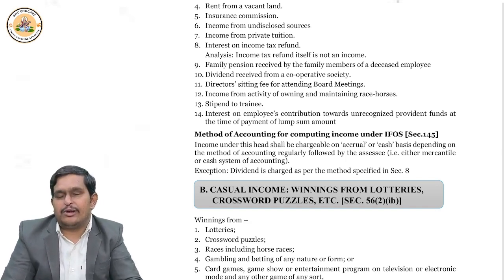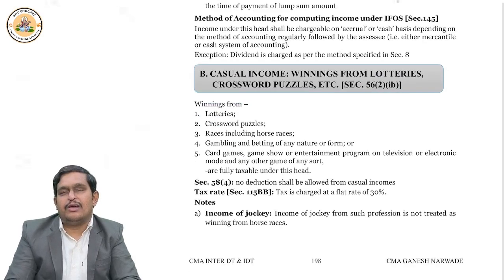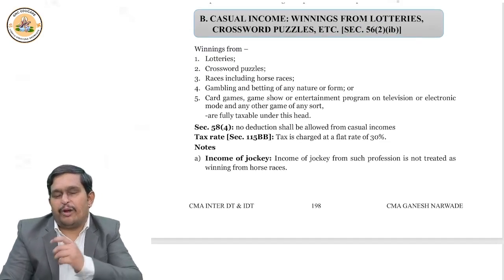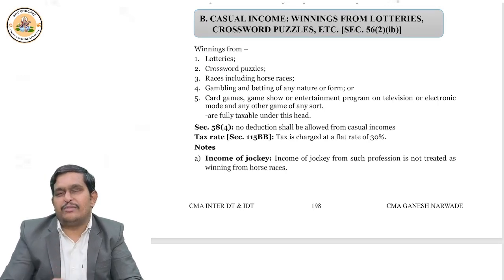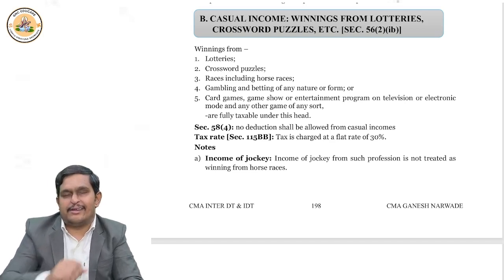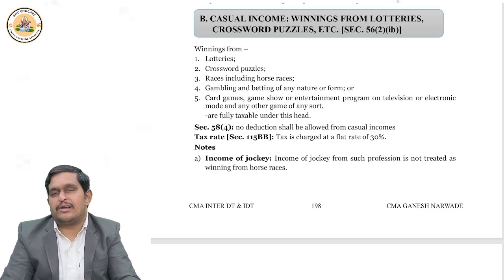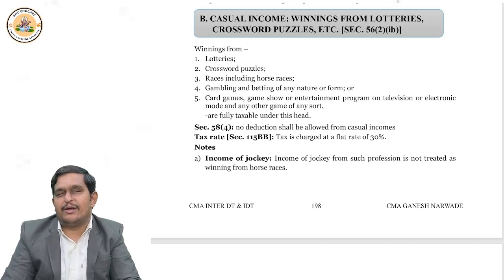Right. Now we have to discuss casual income, that is, winnings from lottery. For example, somebody winning from lottery, or from betting and gambling, or from crossword puzzles, or from card games, or from betting on horse races, maybe participating in TV game shows and winning something.